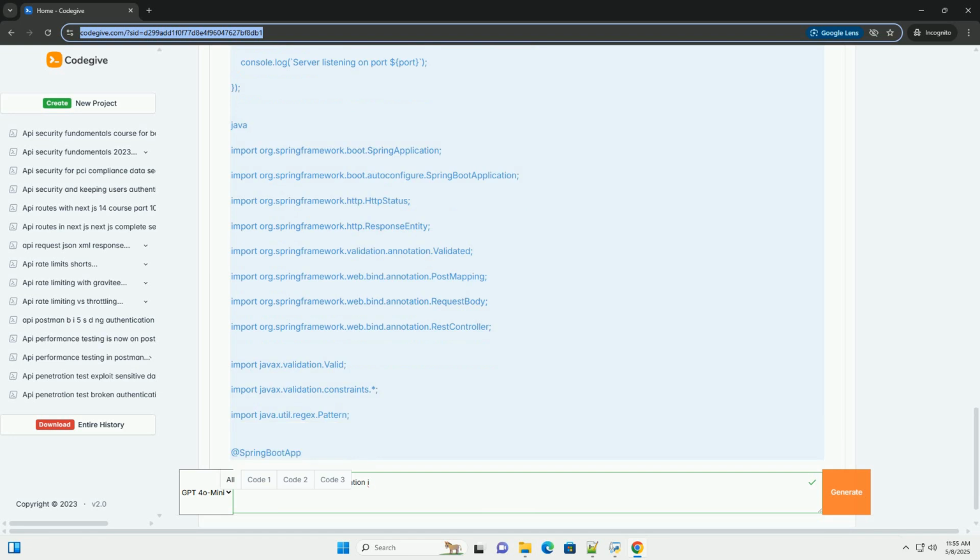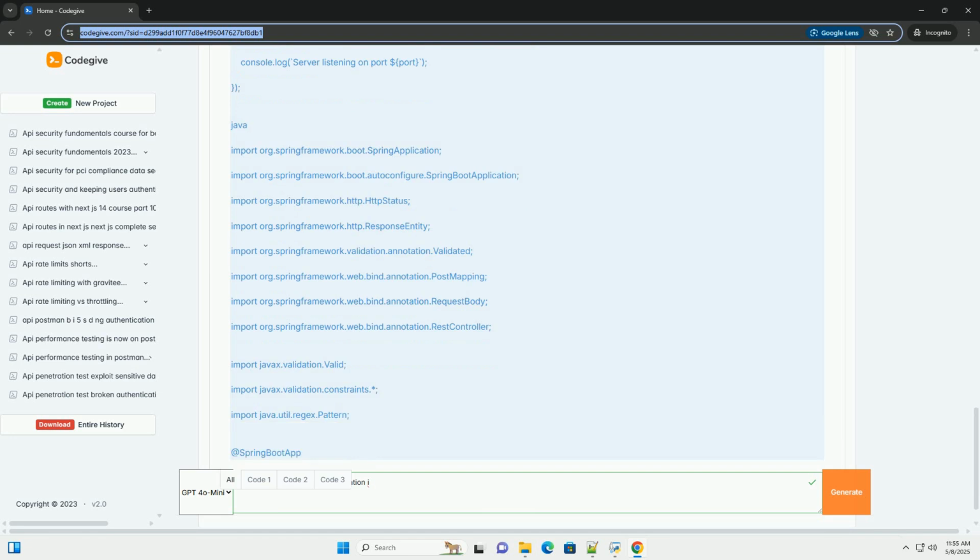JavaScript, Node.js using Express and Joi. Explanation: Express, a popular web framework for Node.js. Joi, a powerful validation library for JavaScript. User schema defines the validation rules using Joi. Username: string, minimum 3 characters, maximum 20 characters, matches the regular expression ^[a-zA-Z0-9_]+$ and is required.